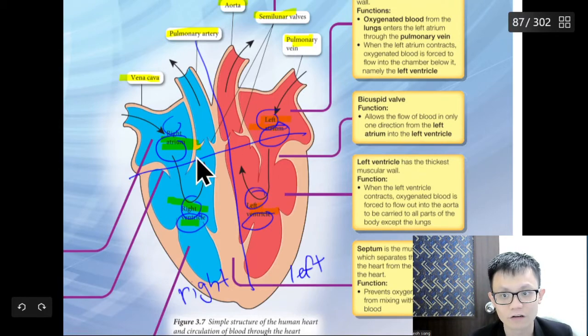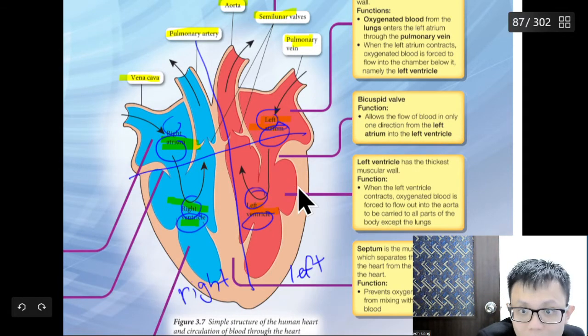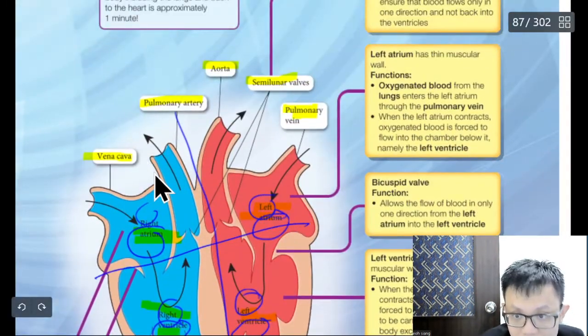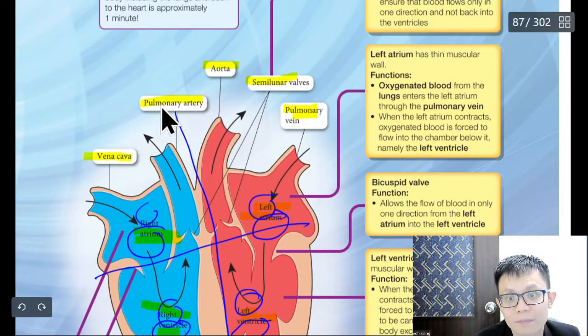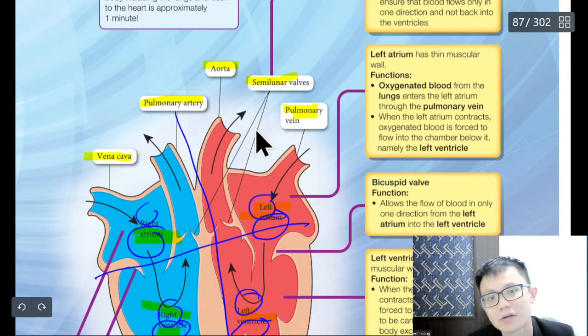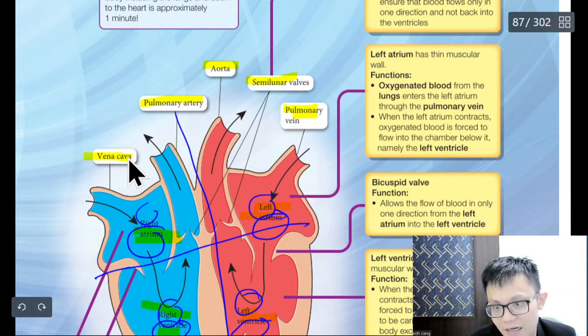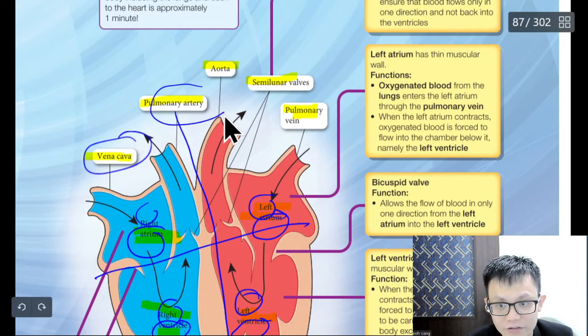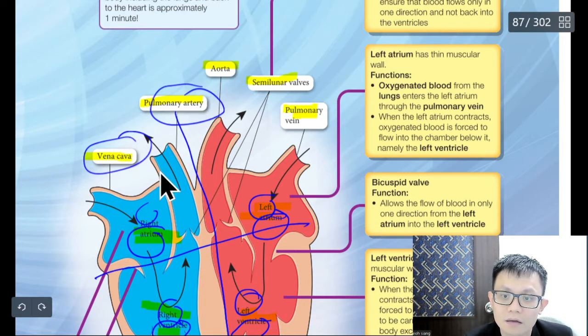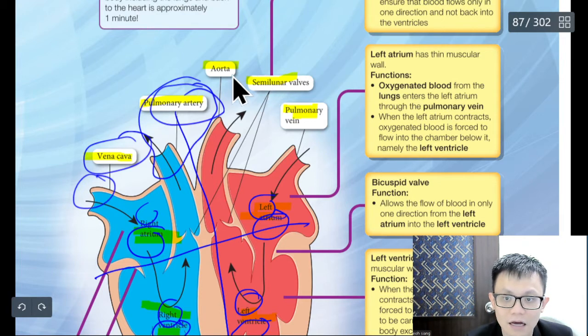Okay, after you finish memorizing this, you need to memorize this: vena cava, pulmonary artery, aorta, pulmonary vein. This one, I think there is no shortcut. So vena cava is here, pulmonary artery is here, aorta is here, pulmonary vein is here.